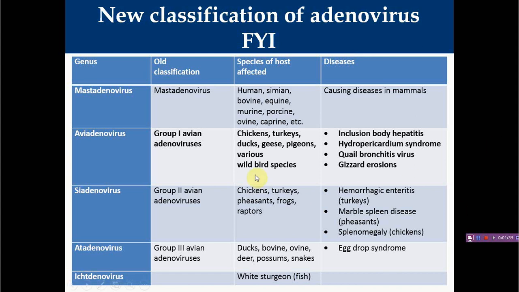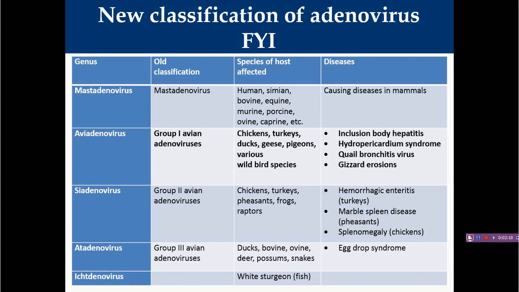Here you can see this is the old classification and this is the new genus classification. In the past, these avian adenoviruses were grouped into group 1, group 2 and group 3 avian adenoviruses. But in the new classification, group 1 avian adenoviruses are kept in the Aviadenovirus genus, group 2 are kept in Siadenovirus, and group 3 are kept in Atadenovirus.